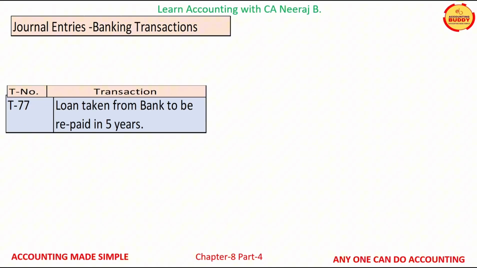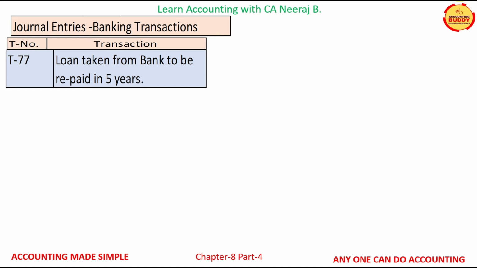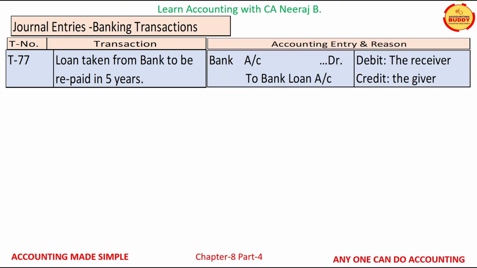Transaction T77 is loan taken from the bank and is to be repaid in 5 years. The two accounts which are affected are bank account and the bank loan account. Bank account is a personal account and as per personal account rule, debit the receiver. Bank loan account is also a personal account and as per the personal account rule, credit the giver.